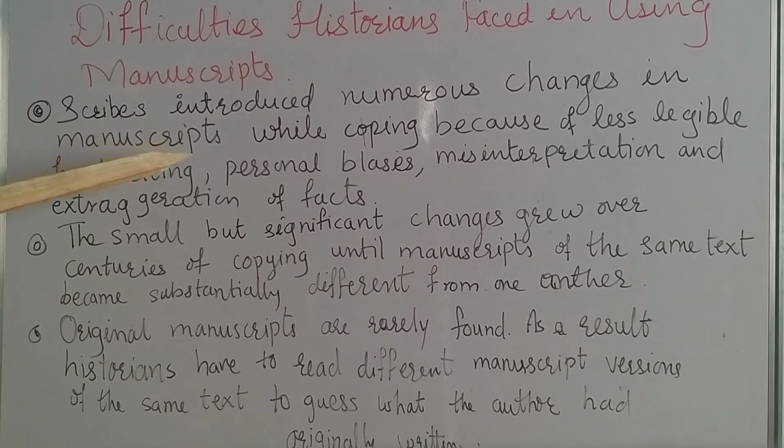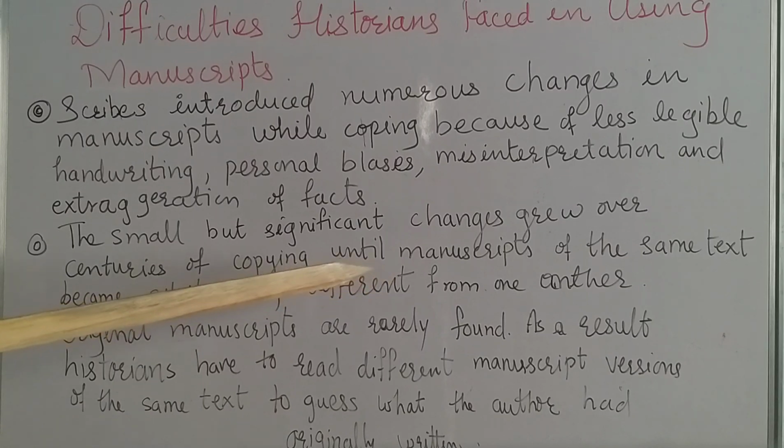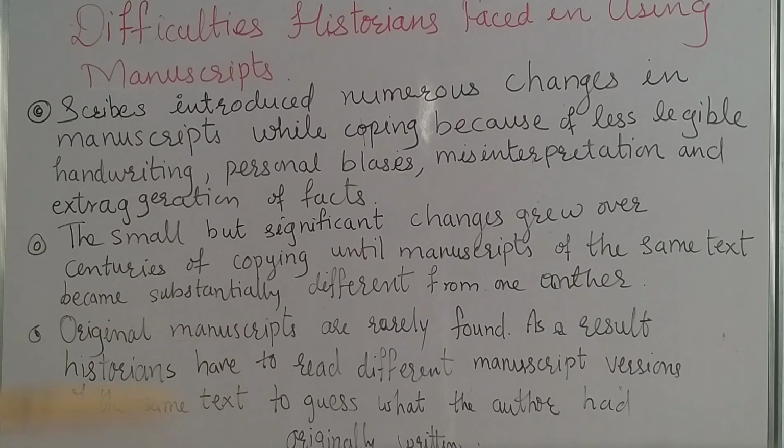When the manuscript was written by the scribes, when one manuscript is copied from another manuscript, it becomes like this. The small but significant changes grew over the centuries of copying, till the manuscripts of the same text became substantially different from one another. It was very difficult for the historian to find out what is the original manuscript, because somebody copied in a different way.